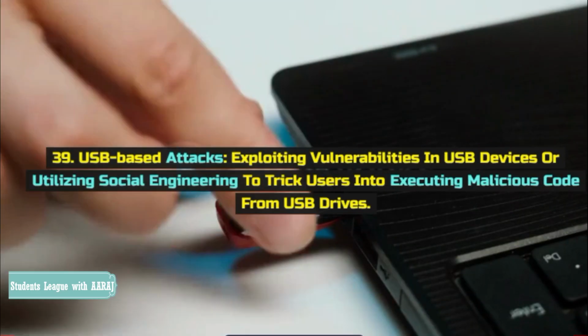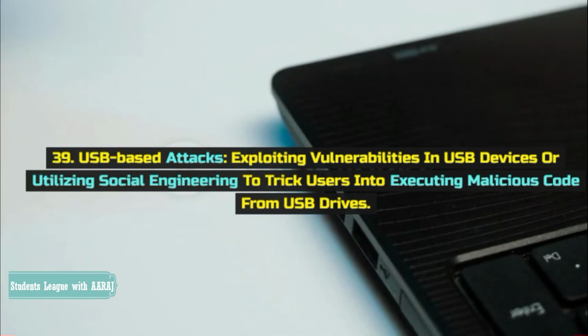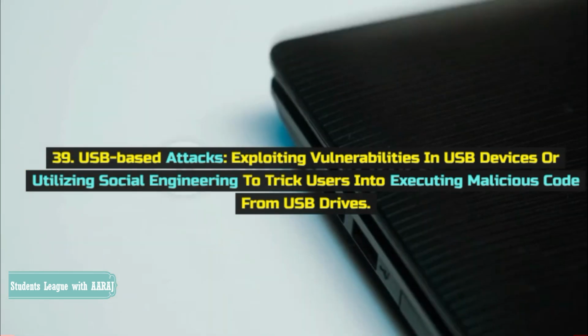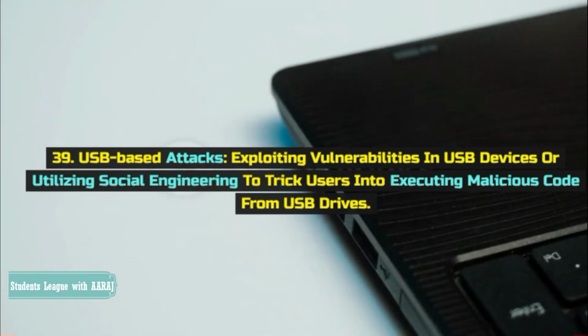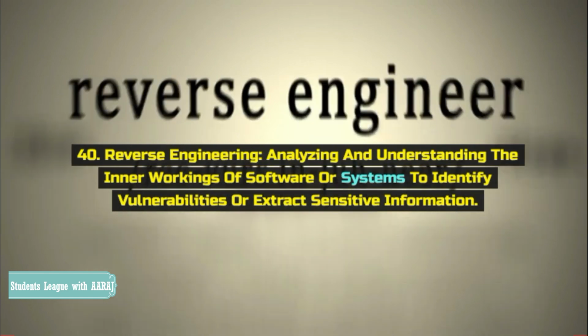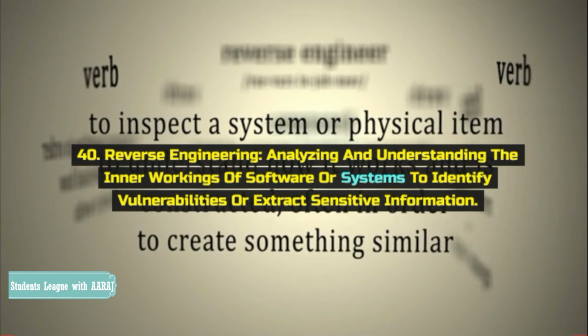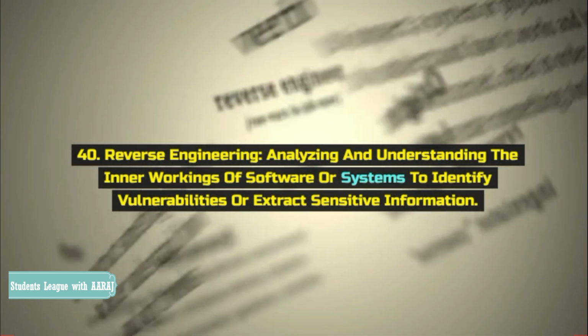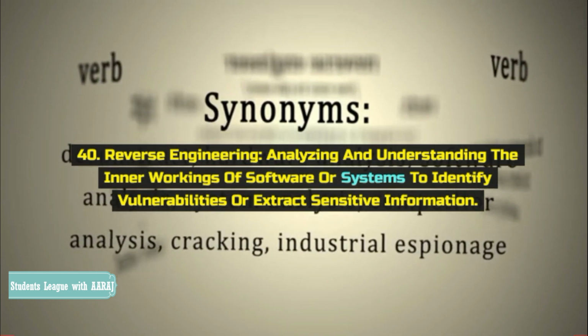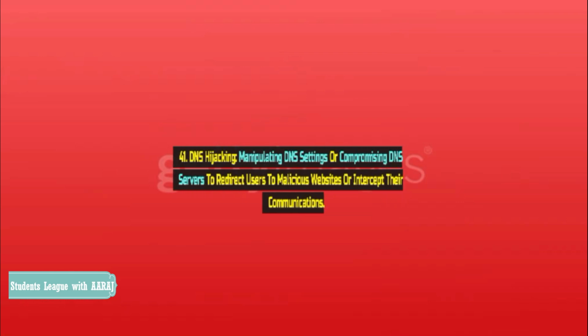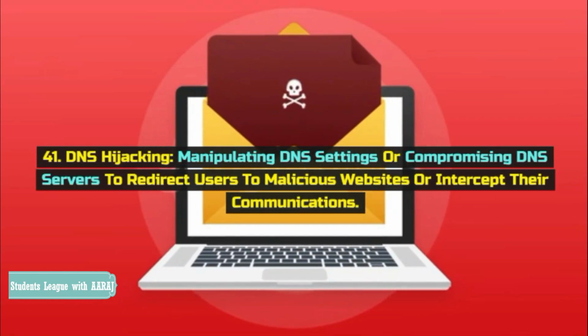39. USB-based attacks. Exploiting vulnerabilities in USB devices or utilizing social engineering to trick users into executing malicious code from USB drives. 40. Reverse engineering. Analyzing and understanding the inner workings of software or systems to identify vulnerabilities or extract sensitive information. 41. DNS hijacking.